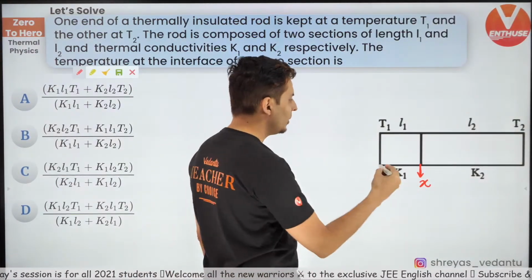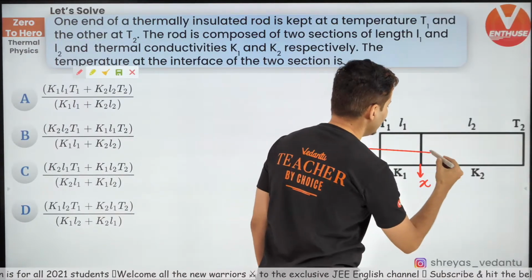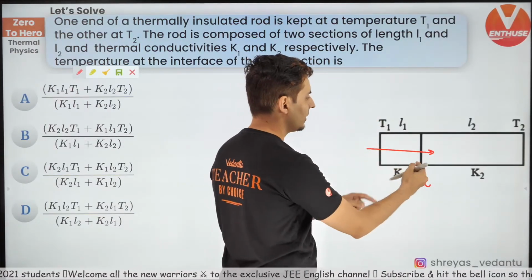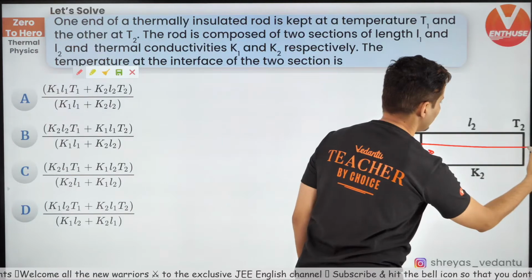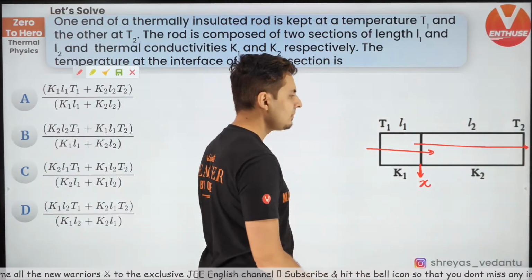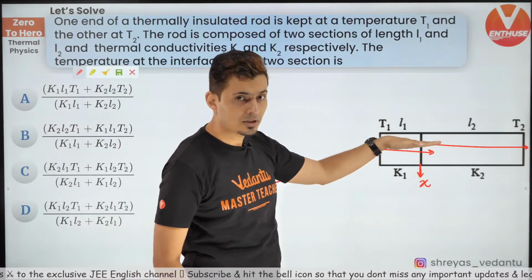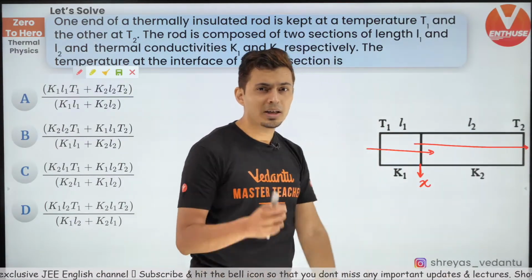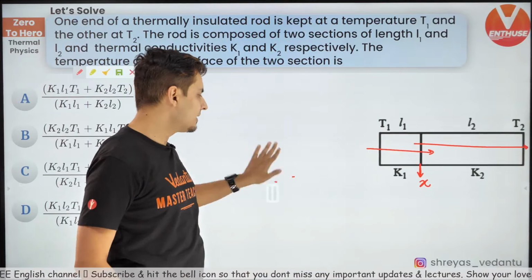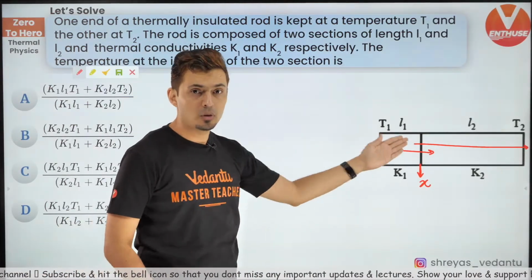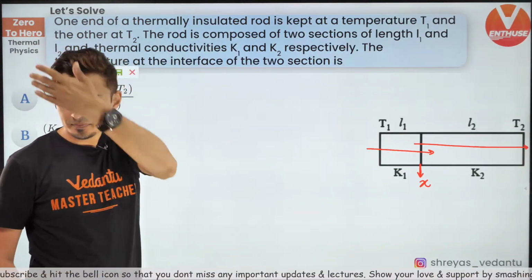Do you guys agree that whatever heat will flow through the first rod will also be the heat which will flow through the second rod? Because they are in series, whatever heat will flow through the first rod will also flow through the second rod. This is just like resistors in series. The same current will flow through all the resistors.